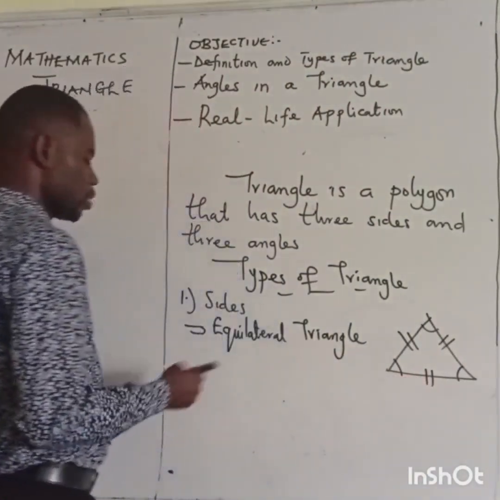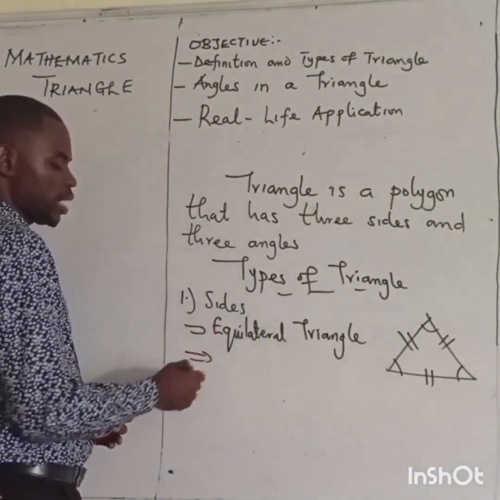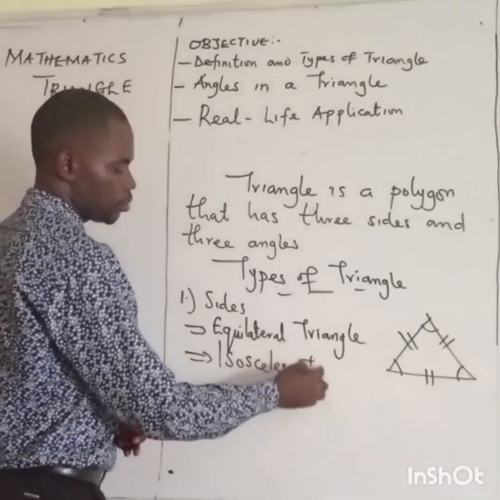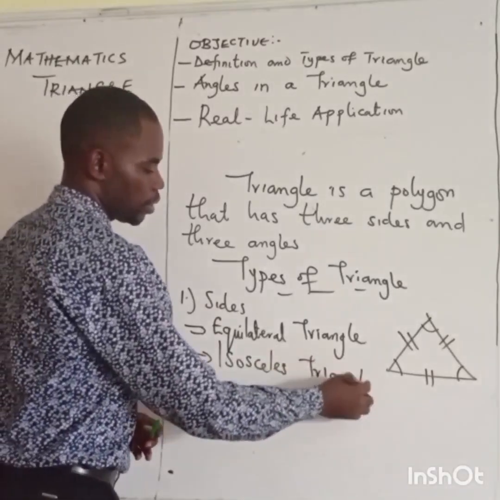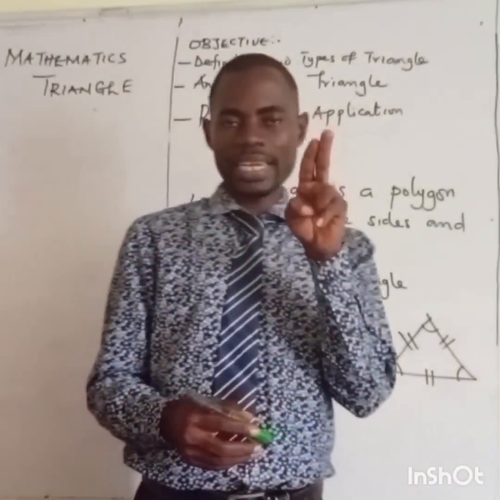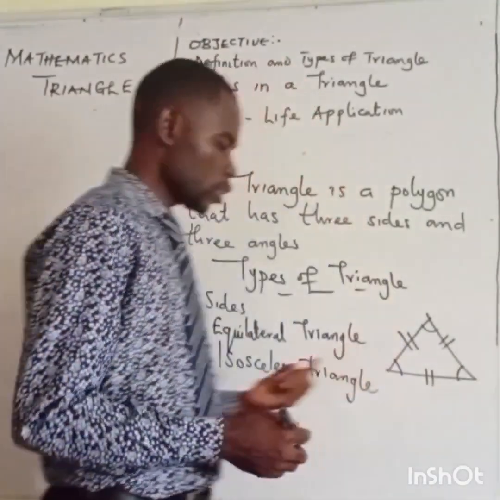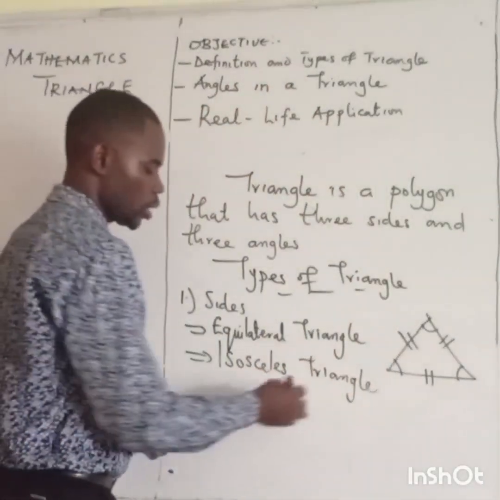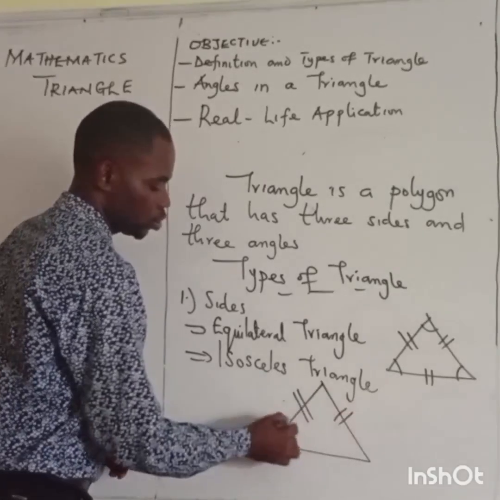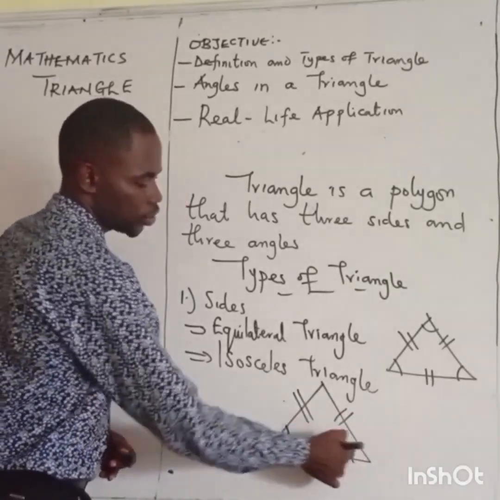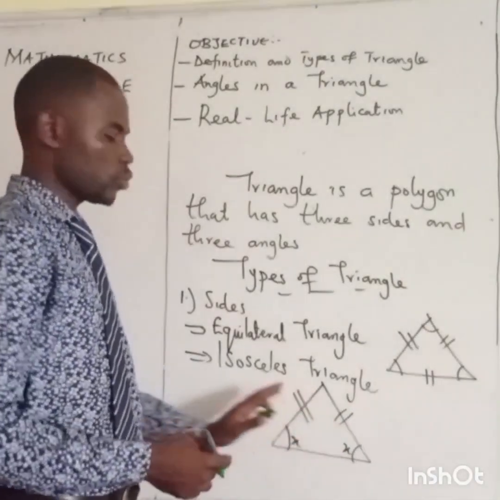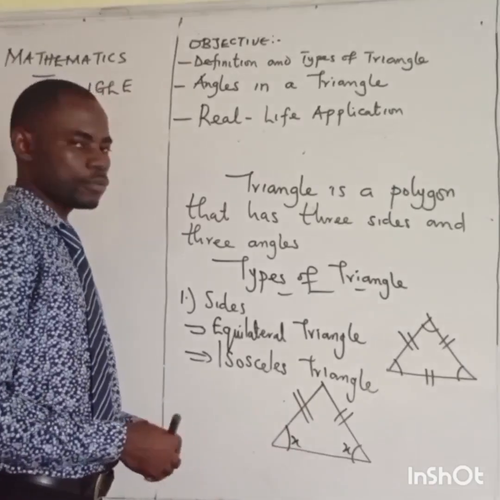The other type of triangle, number 2 under types, is what we call the isosceles triangle. When you talk about isosceles triangle, from that word, iso means 2 things that are alike, like twins. So 2 sides and 2 angles are equal. That is, this angle is equal to this angle, and this side equals this side. That's what we call an isosceles triangle.